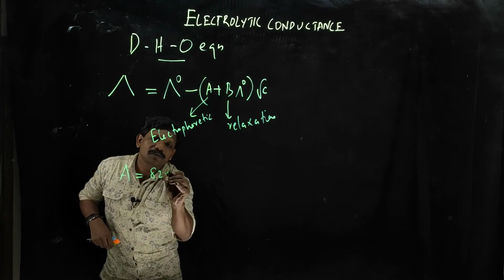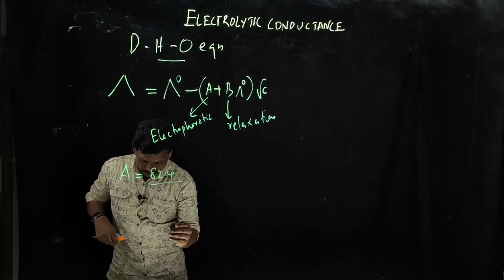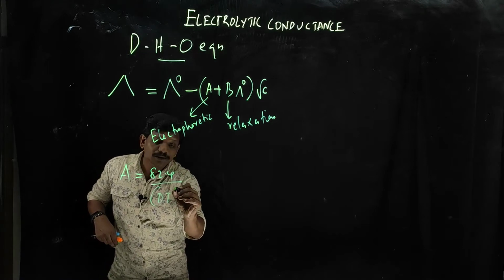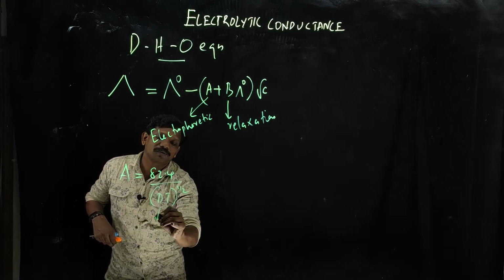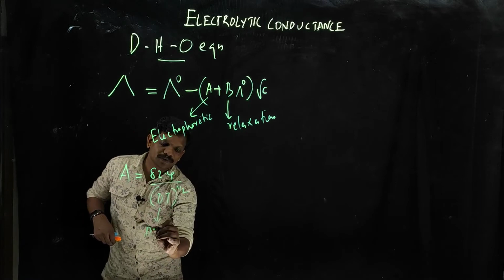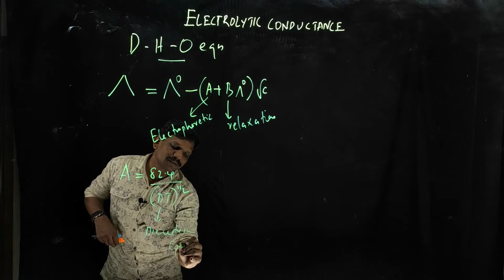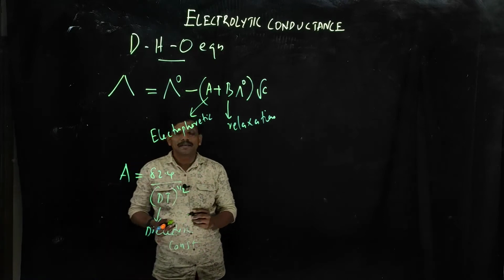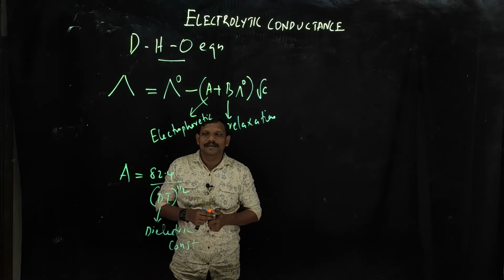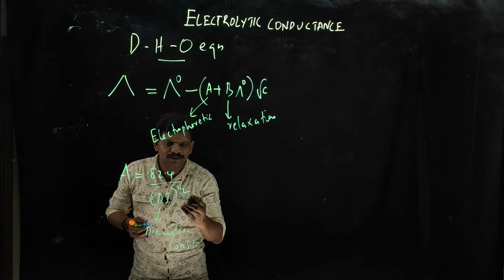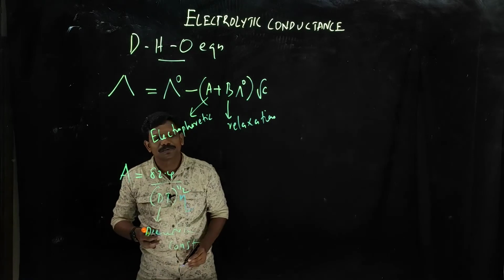A is equal to 82.4 into (DT) raised to half. Here what is D? D is the dielectric constant. And okay, it's not complete. There is an eta also, the viscosity.